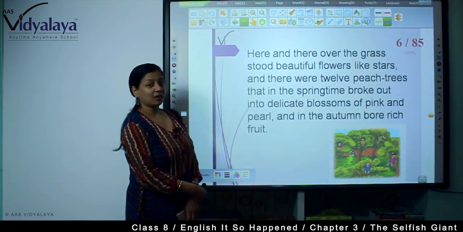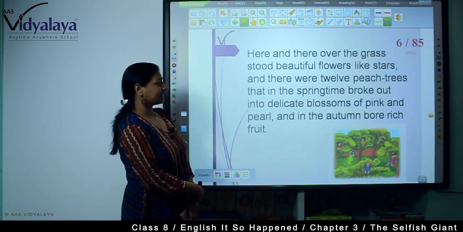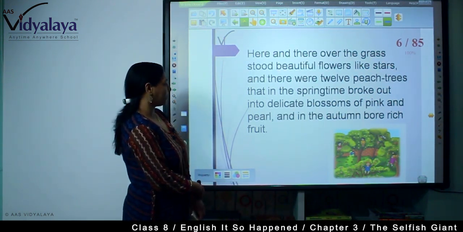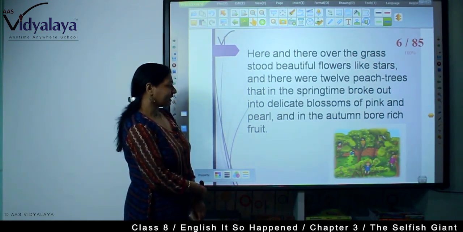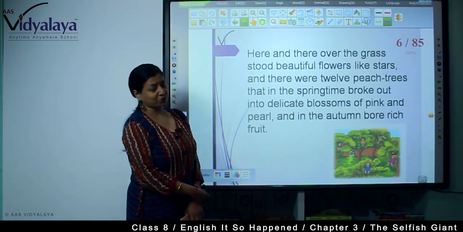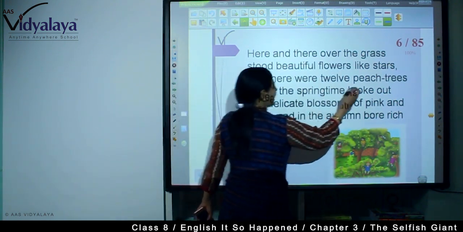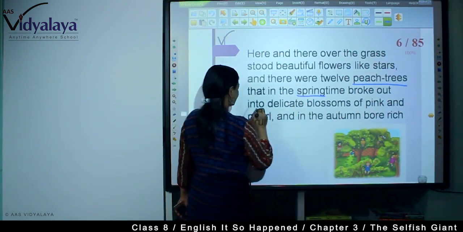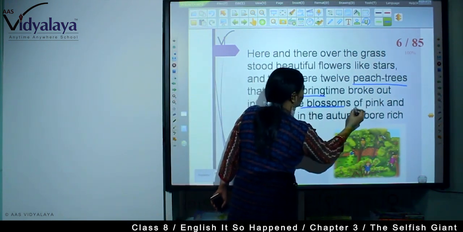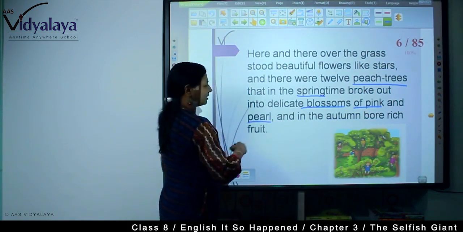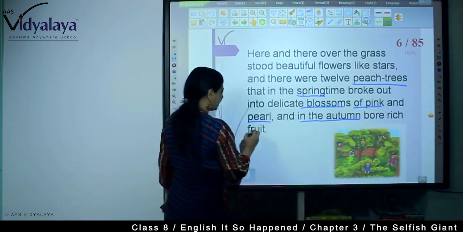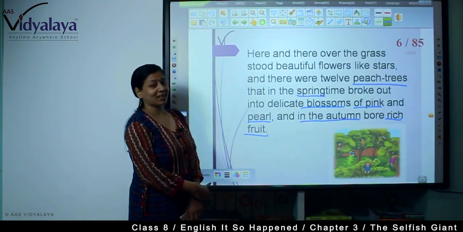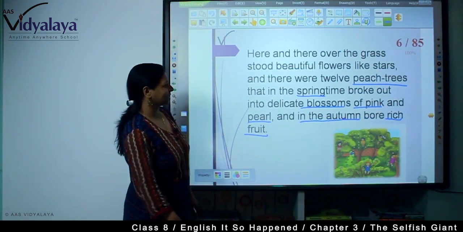And there were 12 peach trees that in the springtime broke out into delicate blossoms of pink and pearl, and in the autumn bore rich fruit. So, what are the characteristics of the peach trees? In springtime there were delicate blossoms of pink and pearl, and in autumn they bore rich fruit. And how many trees were there? 12 peach trees were there.